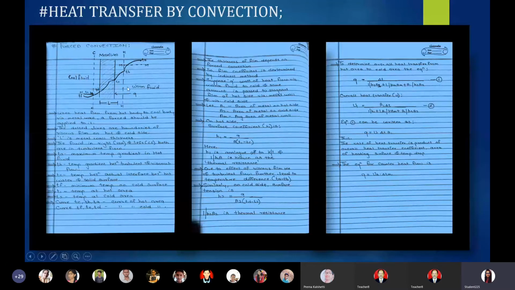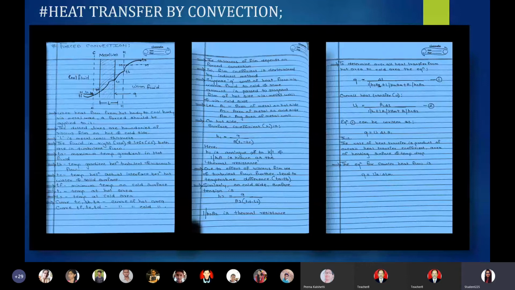These two dotted lines are the boundaries of viscous film on hot and cold fluid side. The fourth point says that the fluid on the right is denoted as HH, whereas on the left it is denoted as CC. Both are present in turbulent flow. The fluid has turbulent flow when the Reynolds number of such fluid is greater than 4000.